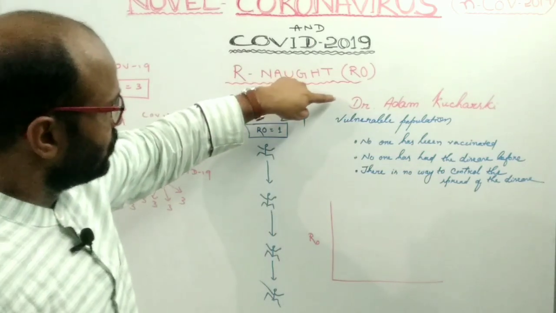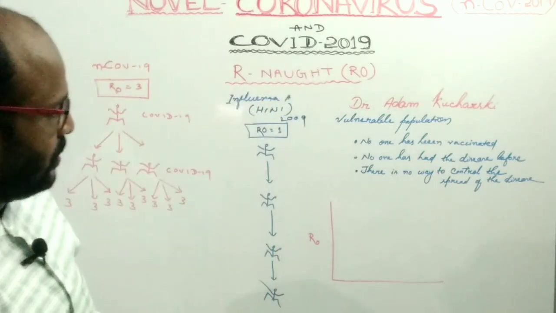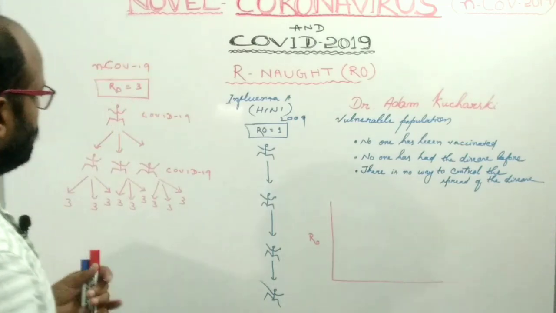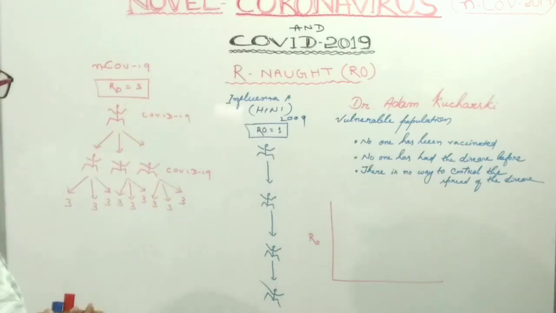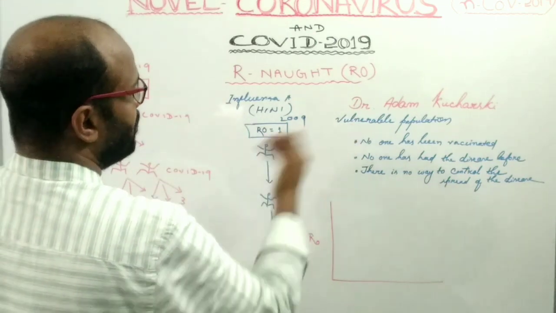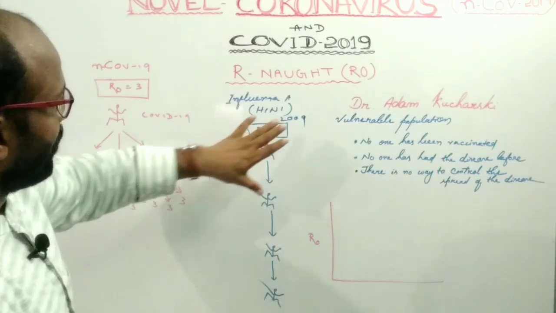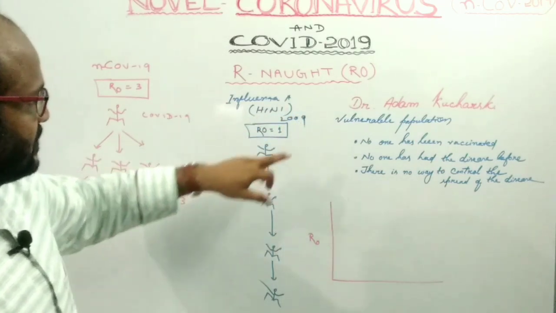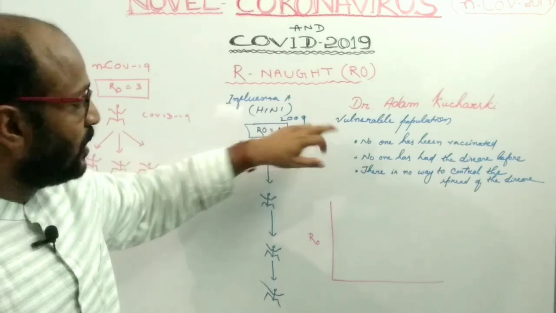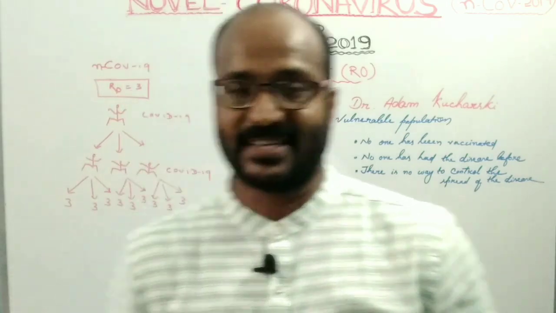According to Dr. Adam Kurucki, the mathematician of the London School of Hygiene and Tropical Medicine, the R0 value is applicable only in a vulnerable population. So what is a vulnerable population? It means no one has been vaccinated. Novel coronavirus is a new virus, and no one has been vaccinated.